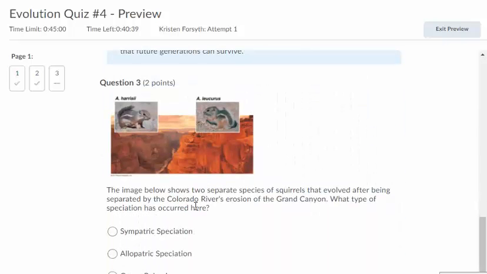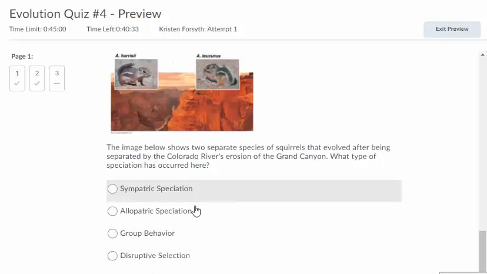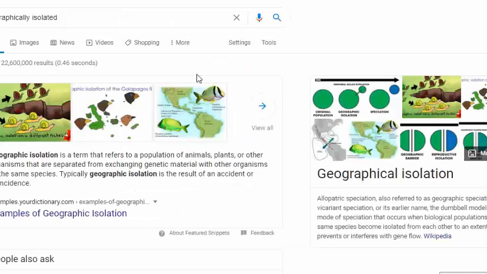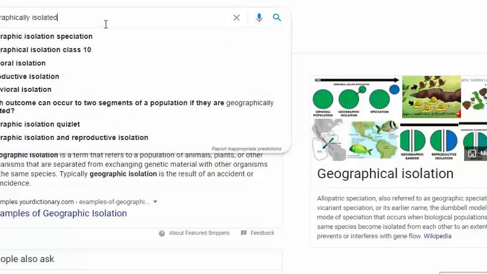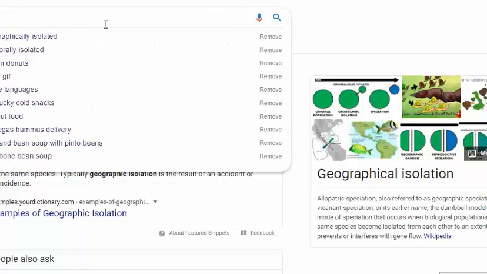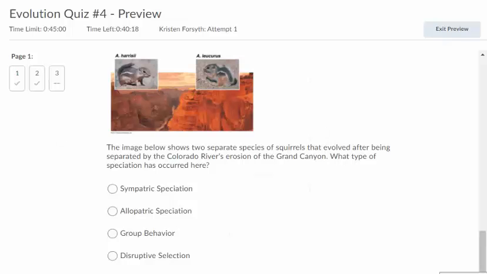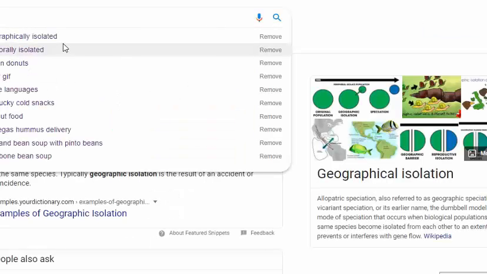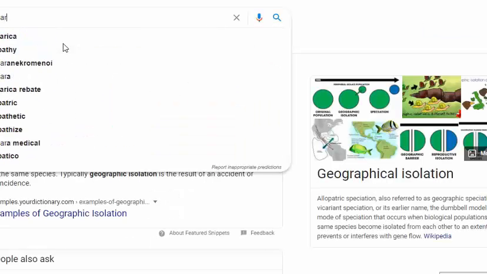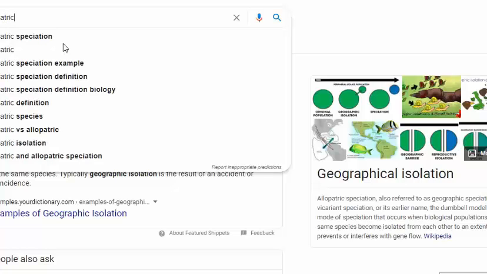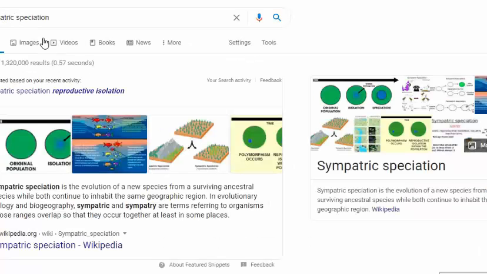The image below shows 2 separate species of squirrels that evolved after being separated by the Colorado River's erosion of the Grand Canyon. What type of speciation has occurred here? Okay, if you're not sure, well, these are not types of speciation, so eliminate those, and then you can just Google it. Guys, just Google. So I'm going to look up, what was I looking up? Sympatric speciation or allopatric. Remember, sympatric means the same. Same. But if you look it up, it'll tell you that.